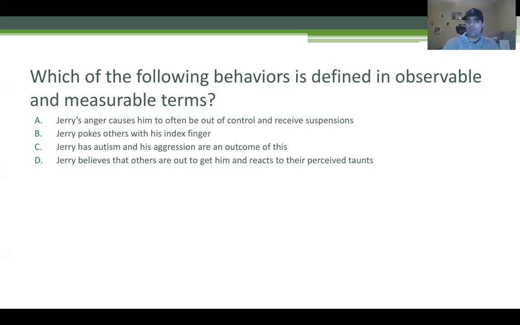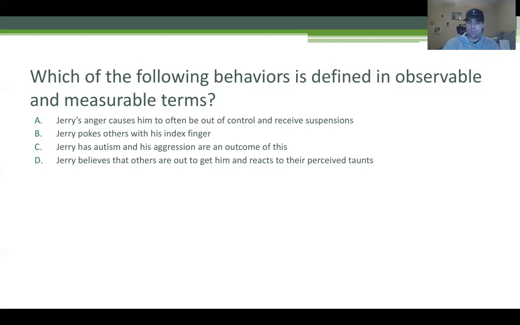We might have different definitions of anger. We might perceive anger differently. So this can't be right, because we never attribute behavior to a feeling. We can't observe it. We can't measure it. So A is wrong. B, Jerry pokes others with his index finger. This looks pretty good. Could you measure poking? Yes. Could you observe poking with the index finger?